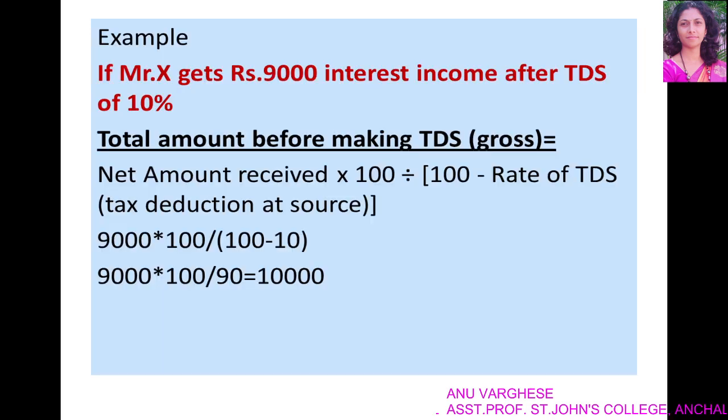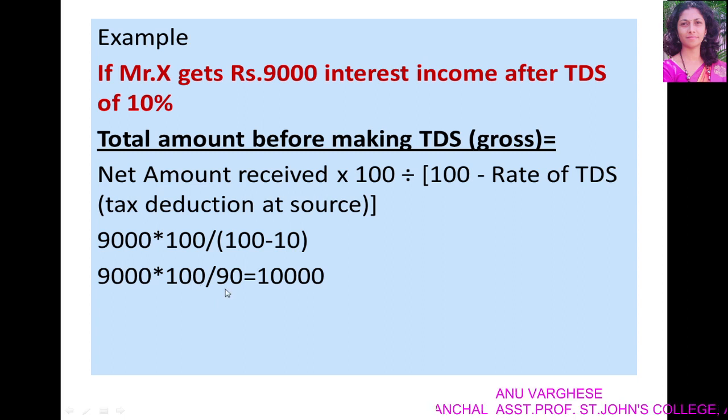For example, if Mr. X gets rupees 9,000 interest income after TDS of 10%, how can we find out the gross amount, the total amount before making TDS? The formula for finding the gross amount is net amount received into 100 divided by 100 minus rate of TDS. So the amount received is 9,000 into 100 divided by 100 minus 10, which is 9,000 into 100 divided by 90, that is 10,000.